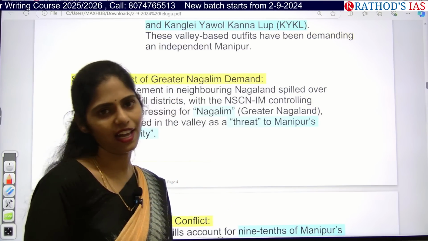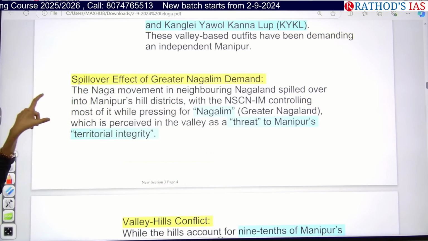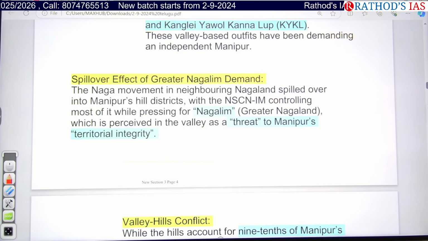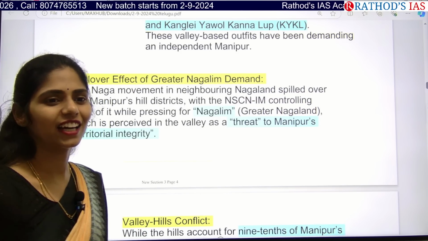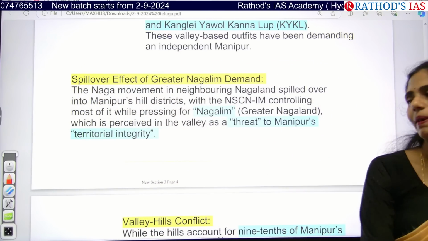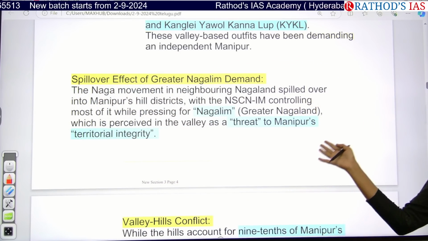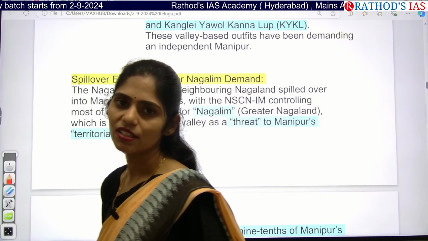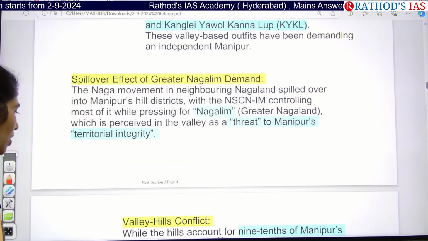Because of this, it is also a threat to Manipur's territorial integrity. Why? Because Nagas are also present in Manipur. If they become part of Greater Nagaland, Manipur's territorial integrity will be affected. So this is also one reason for the communal issue which is going on.